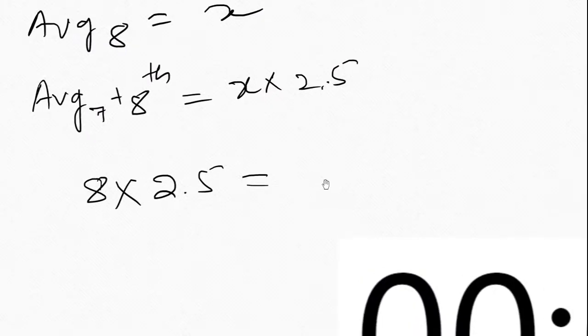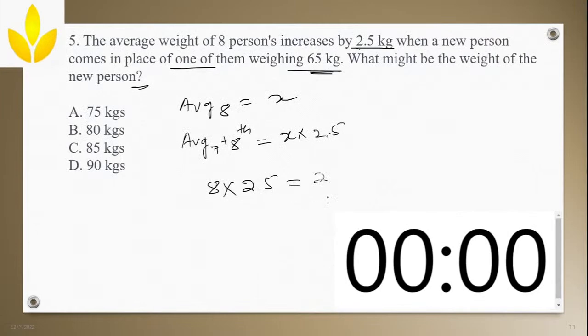Oh, zoom in. Wait for a second. Yeah. So this becomes 20. 8 into 2, 16. 8 into 0.5 will be 4. 16 plus 4 will be 20. So this is 20. Because of this new person's addition, this value has been increased by 20 kgs.